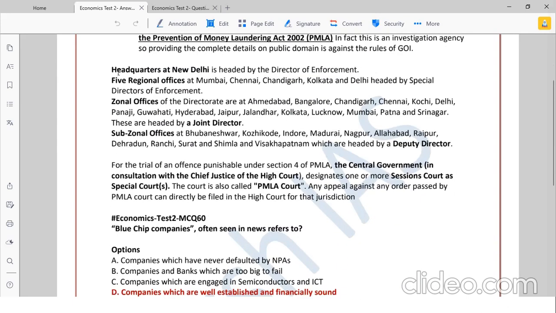And these are again static things like where is its headquarters, what are its officers. There's a very rare chance that I will ask, but just have a glance through it.